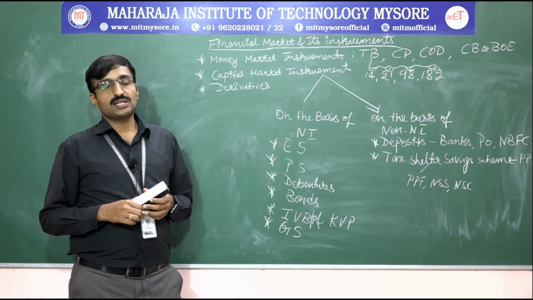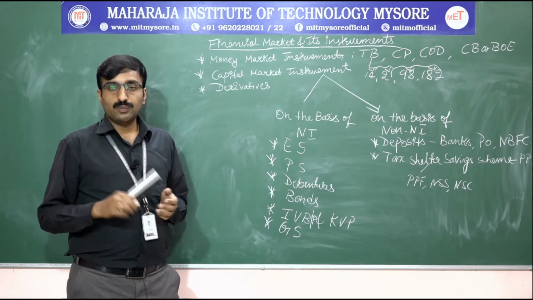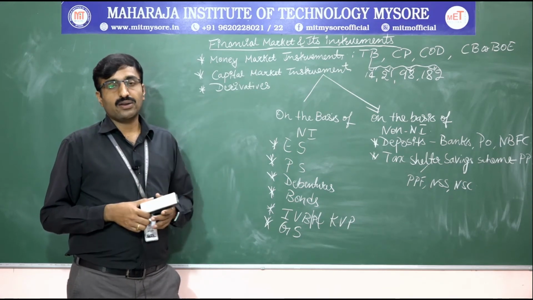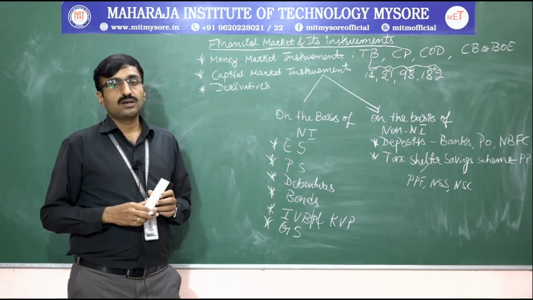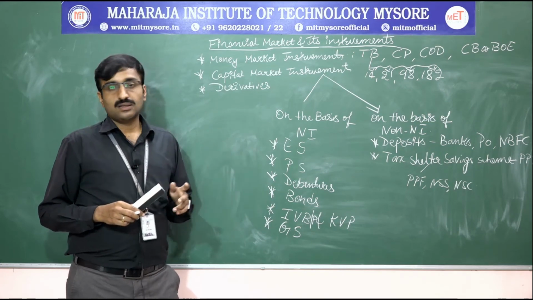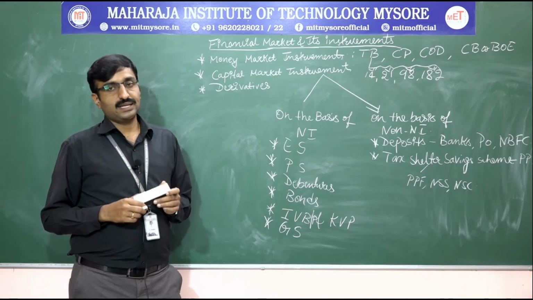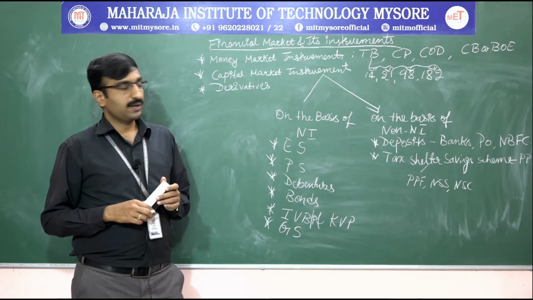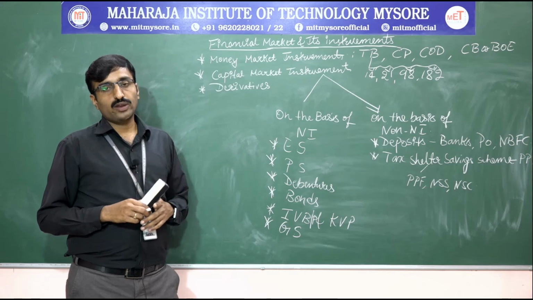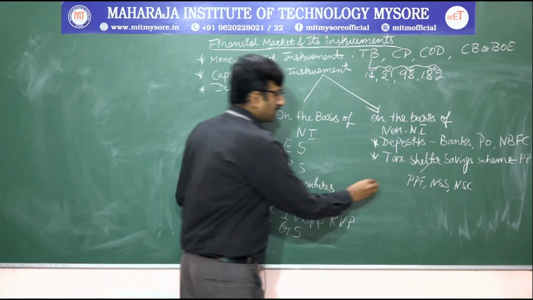And we are having national savings certificate, which is available in the post office. Usually it has a maturity period of 5 years. By investing the money there we can get back our return after a specified period, a minimum of 5 years is required. Usually it has a rate of return of 10.5% to 12.95%. This is called national saving certificate. So these are the tax shelter saving schemes. By opting for any one we can go for investment. This is called non-negotiable securities. Next we are having life insurance.